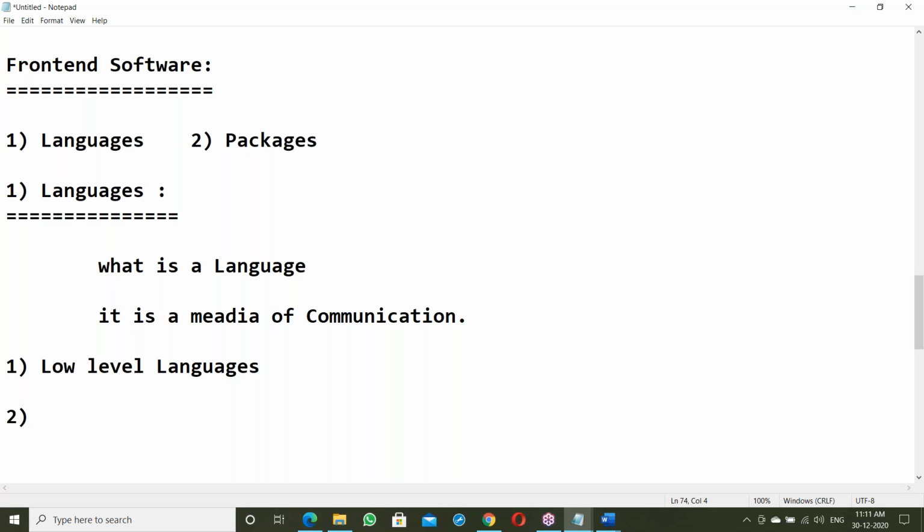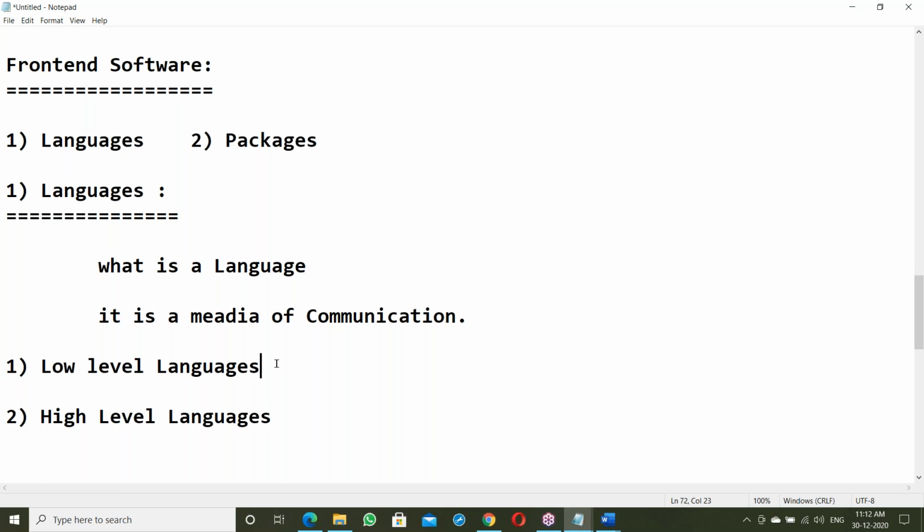Next, user understandable language. Our languages are of two categories, low level and high level. So software languages basically get two categories: low level and high level.